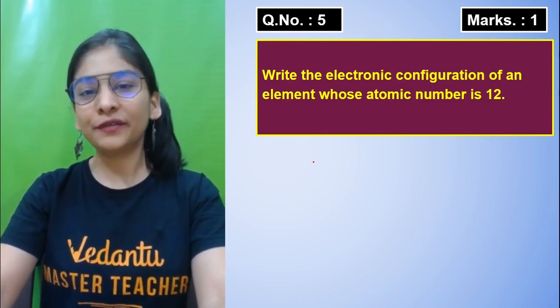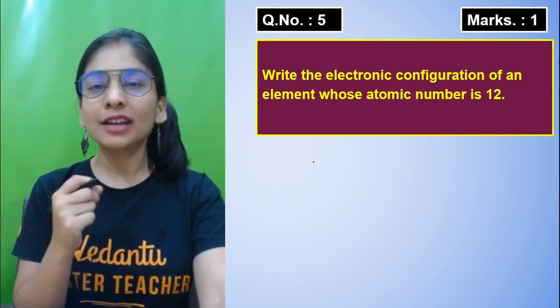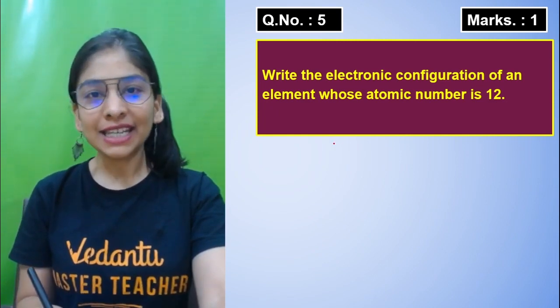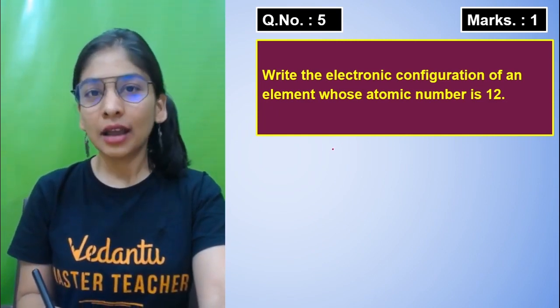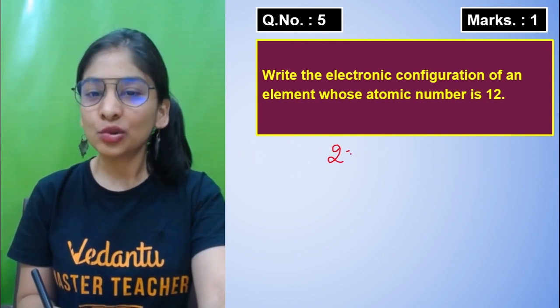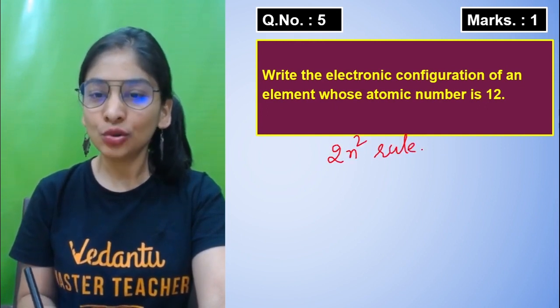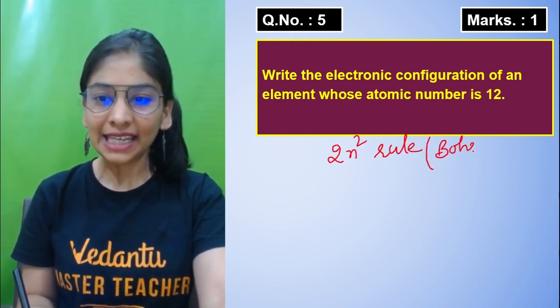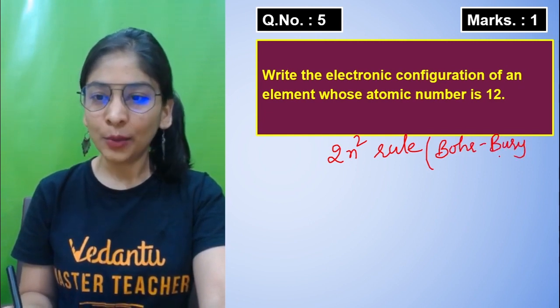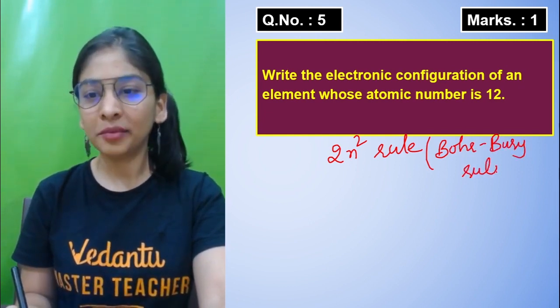Write the electronic configuration of an element whose atomic number is 12. For writing electronic configuration, the one thing you need is the 2n square rule, which was given by 2 scientists, Niels Bohr and J.B. Bury. We call it the Bohr-Bury rule, Bohr and Bury rule.